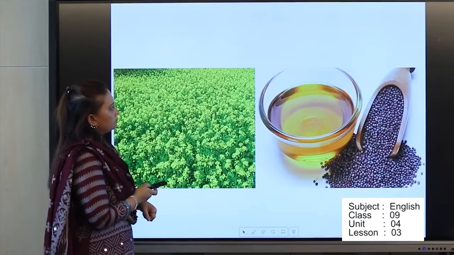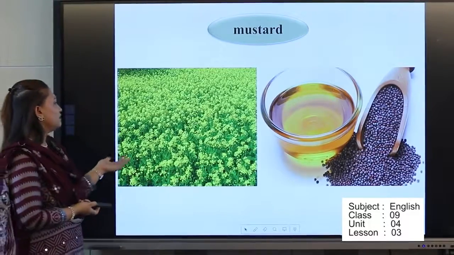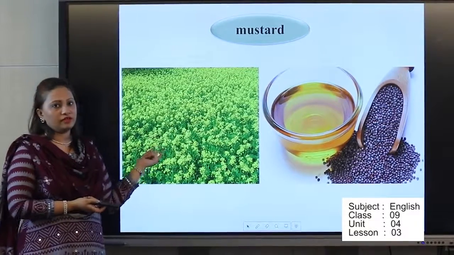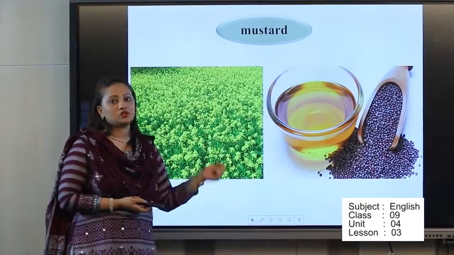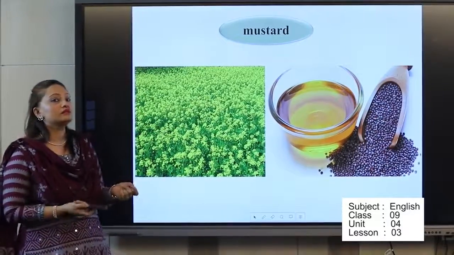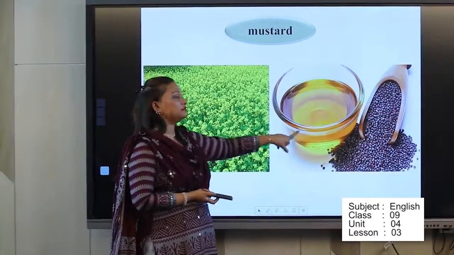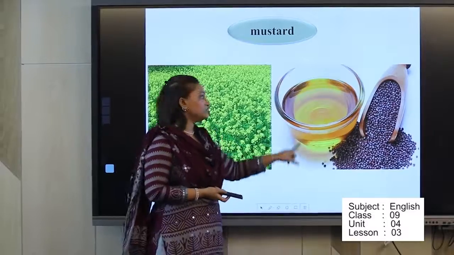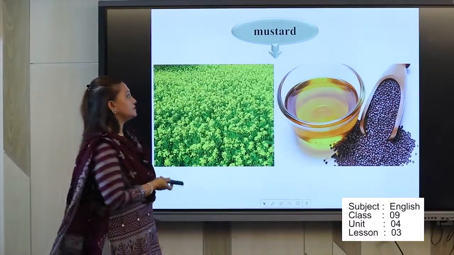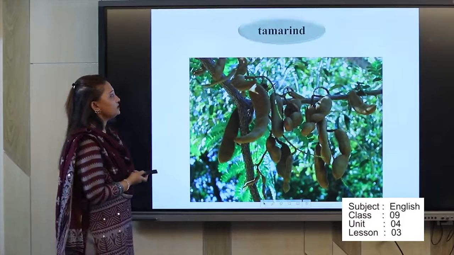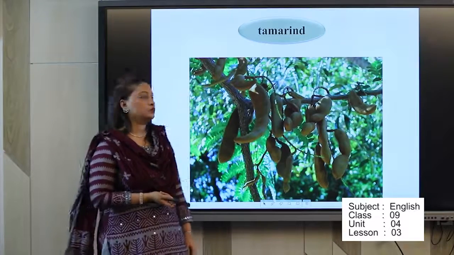And next one is very known to all of you. You can find this type of picture in a village whenever you go. And what is it called? Mustard. The Bengali meaning of mustard is shorisha. And from this type of flower we make oil, that is shorishar tel, okay. This type of word we will get in our lesson. And what is this? Tamarind. What is the Bengali meaning of tamarind? It's tetul.